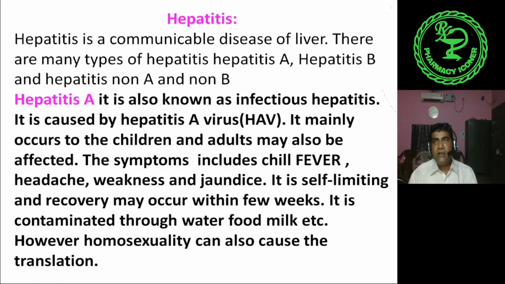Gradually the disease goes away, and recovery may occur within a few weeks. But in this period, precautions must be taken. It is contaminated through water, that is the mode of infection. It is a waterborne disease, as I told you, contaminated through water, food, milk, etc. However, homosexuality can also cause transmission.